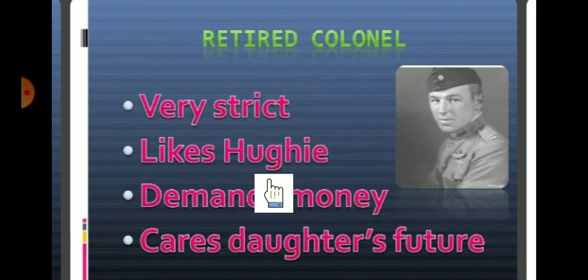And he likes Hoogie too much because she is the only daughter. Then here he used to demand money. So from whom is he demanding money? This is what we are going to learn in the coming slide.